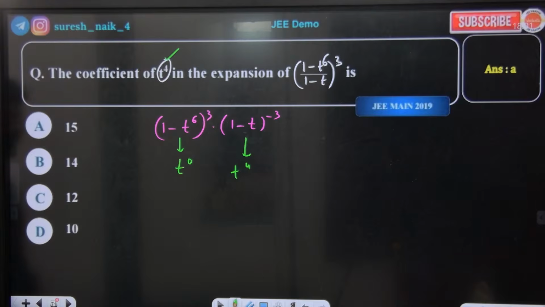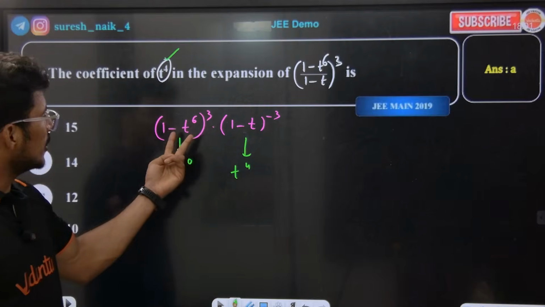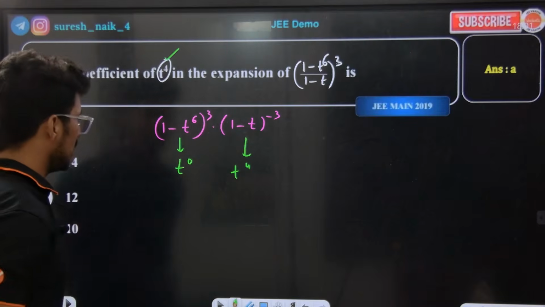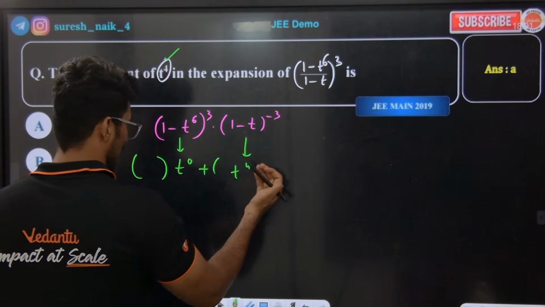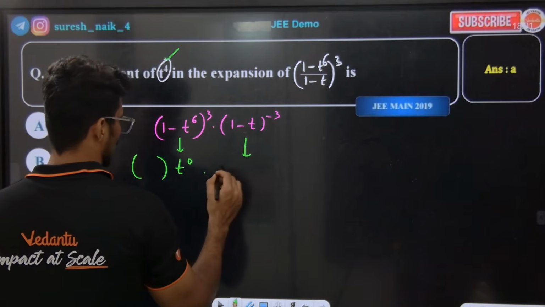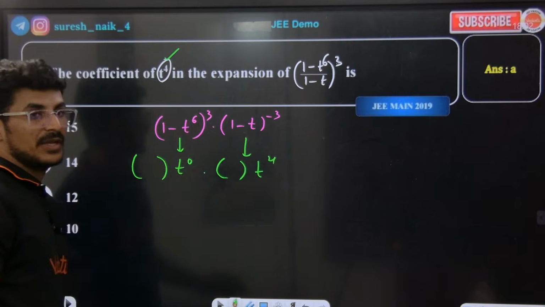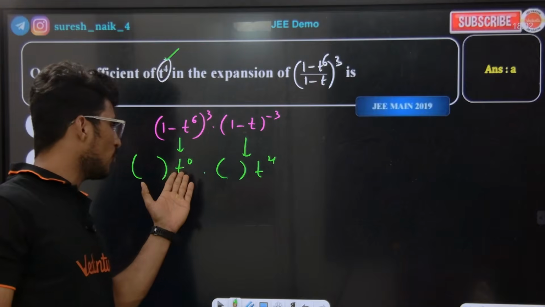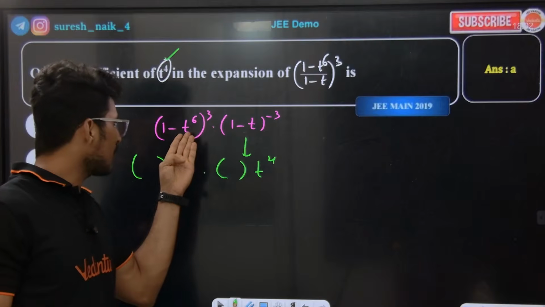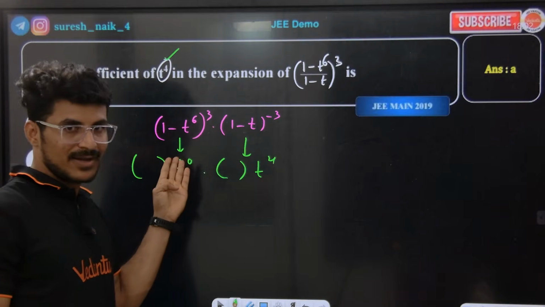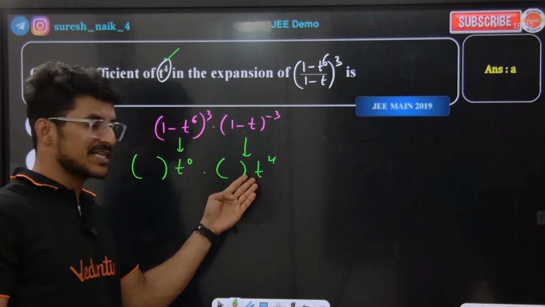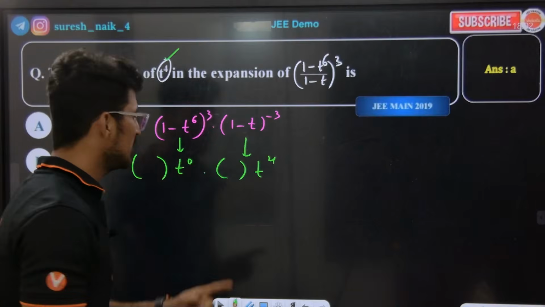Yes sir, you need to find the coefficient of t to the power of 0 from this and t to the power of 4 from this. Then only we get the coefficient of t to the power of 4. Sir, why don't we take t to the power of 4 from here and t to the power of 0 from here? t to the power of 4 won't come, the minimum here is t to the power of 6. Why don't we take t to the power of 8 here and t to the power of minus 4 here? t to the power of minus 4 won't come. So this is the only possibility I have here.